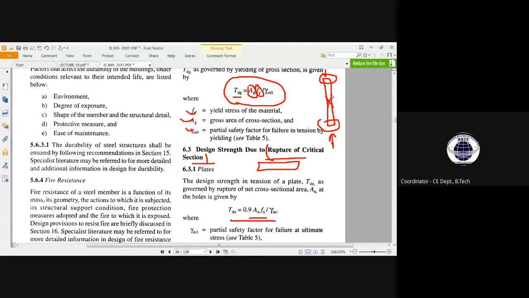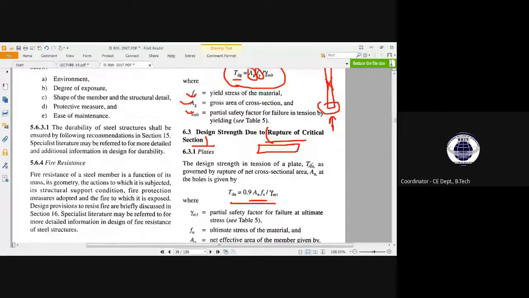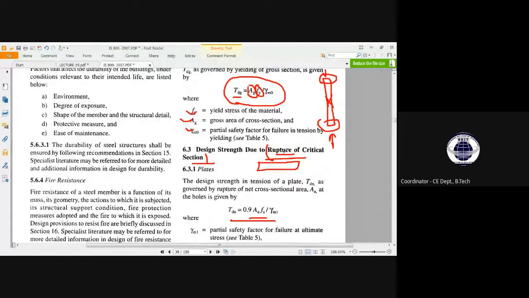So that was the critical section. Similarly, for each and every sectional member, there must be a critical section. So from that section, a rupture may occur.